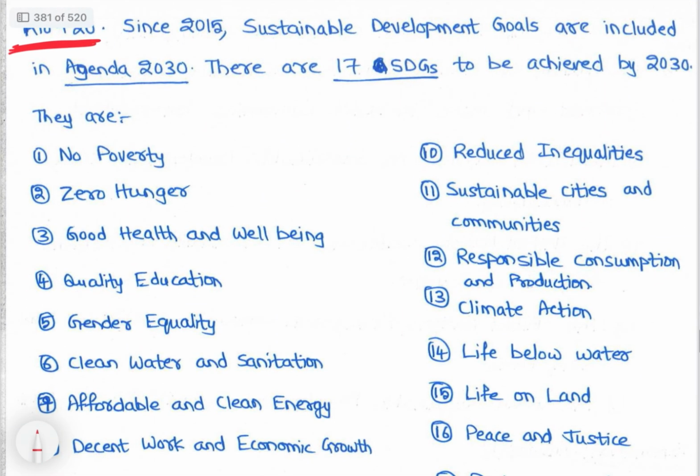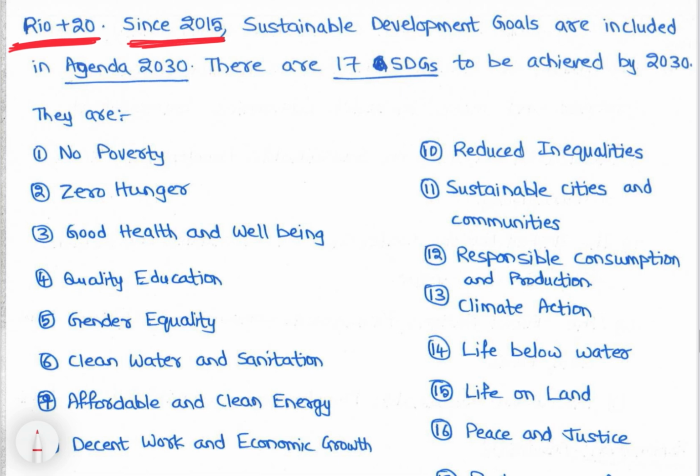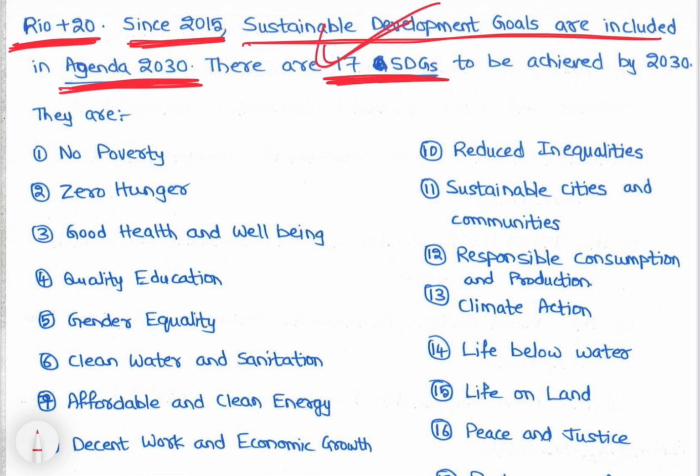Since 2015, sustainable development goals are included in Agenda 2030. Till 2030 this is the agenda, to implement the Sustainable Development Goals. There are 17 SDGs to be achieved by 2030.